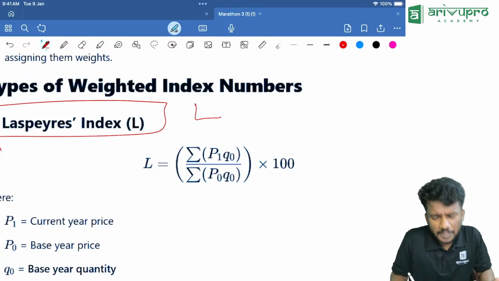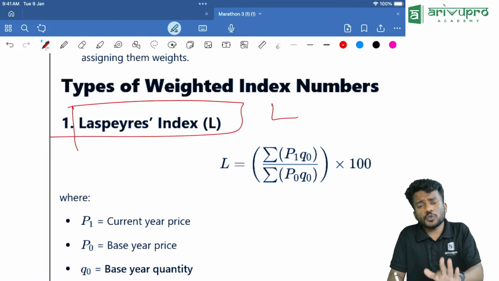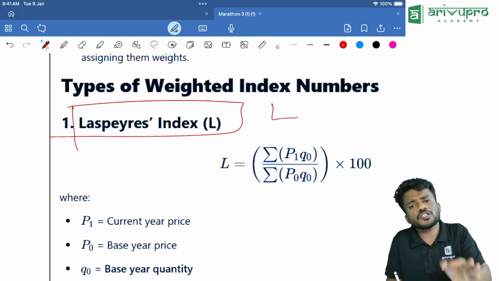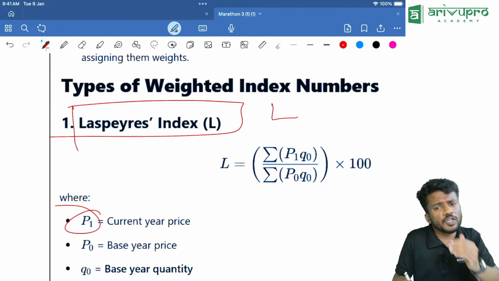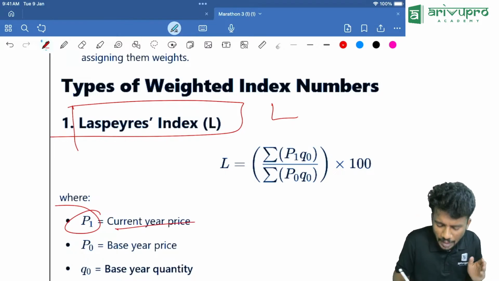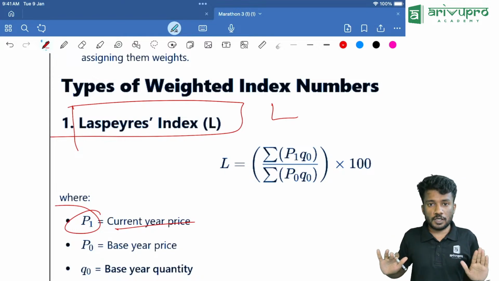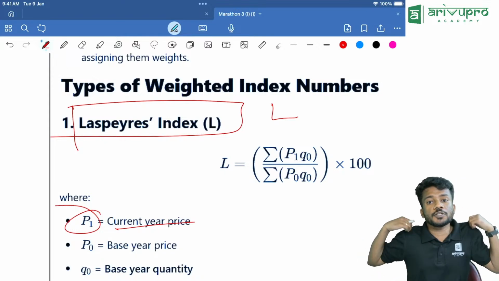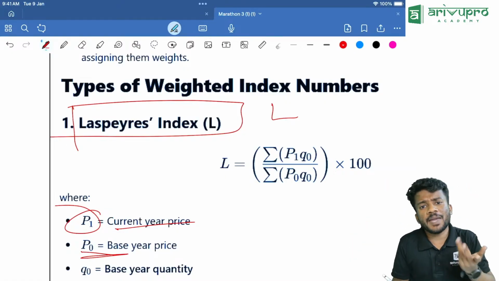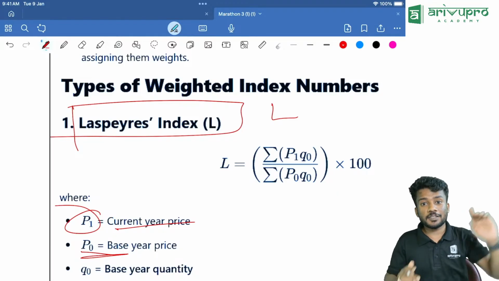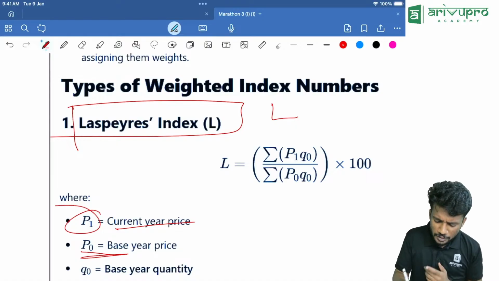So for the Laspeyres index number, we have a beautiful formula. That is sigma P1 Q0 divided by sigma P0 Q0 into 100. Now, what is this P1? We already learned about P1. That is the current year price. For example, in 2025, the shirt price is how much? 1000 rupees. We already took the example. Then what is P0? Base year price. That means in 1990 the price of the shirt was 100 rupees.